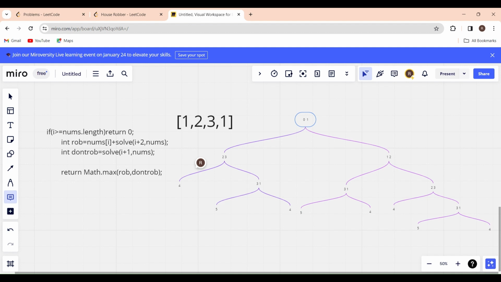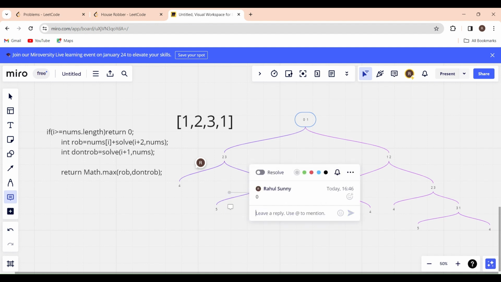So okay, I don't want to rob here, so I can move to the adjacent house, right? If I don't want to rob, I can move to the adjacent house. So I'll move to the adjacent house here, that is the fourth house. From here, if I want to rob this house, then where should I move? I have to not move to the adjacent house, right? So I'll move to the adjacent house, that is the fifth house, which is not present at all. So I'll return 0 here, which is one condition.